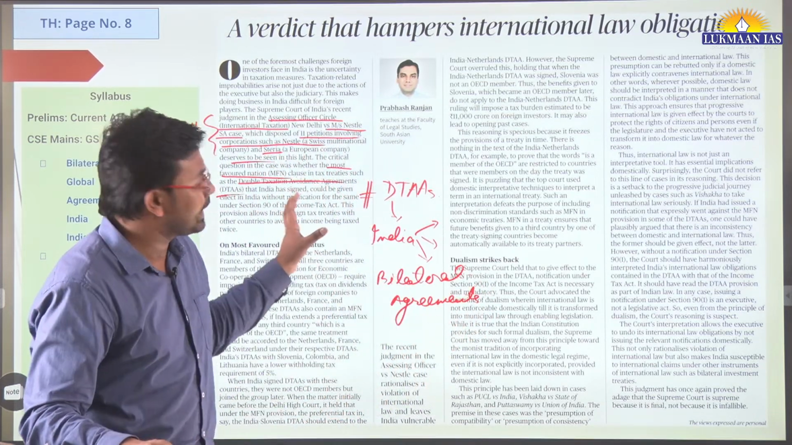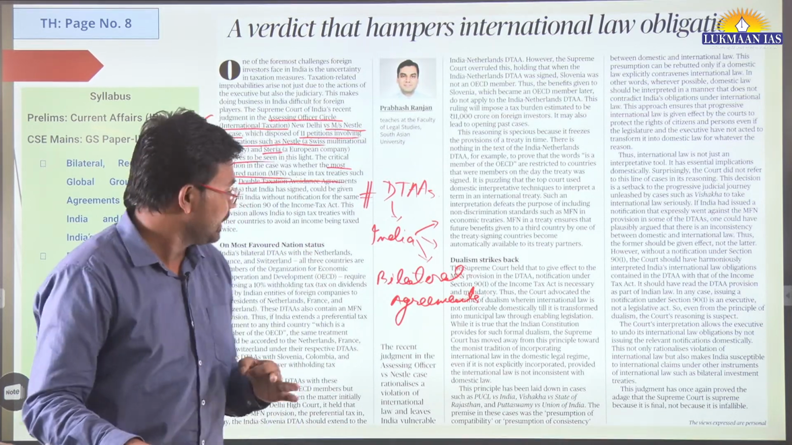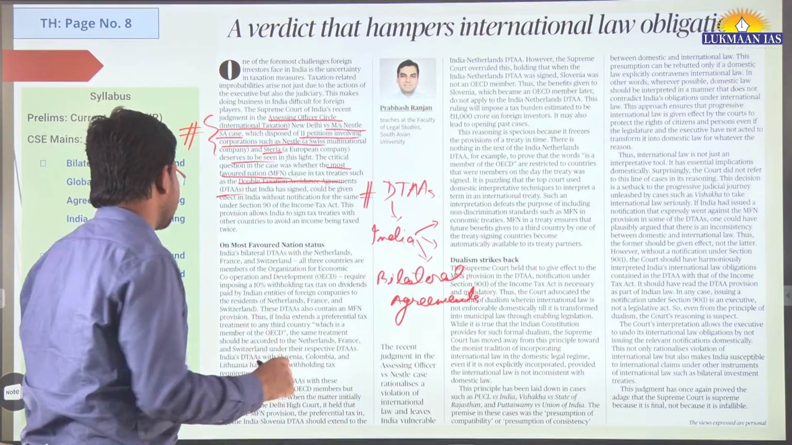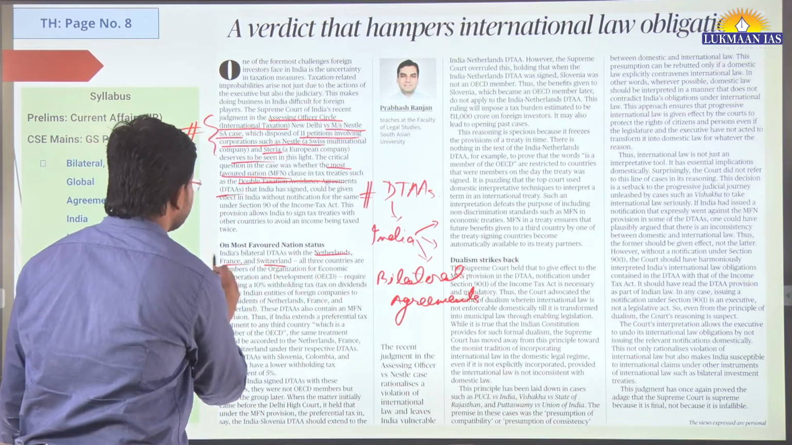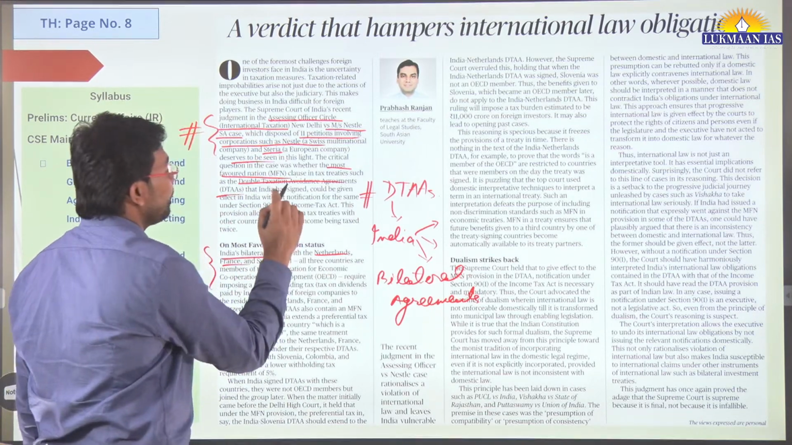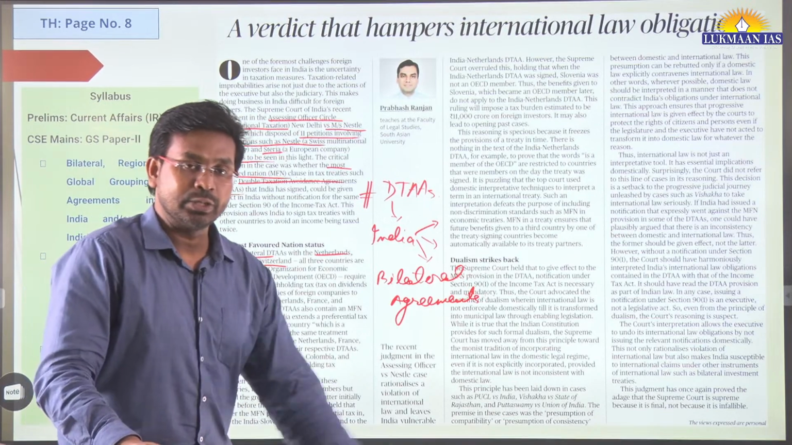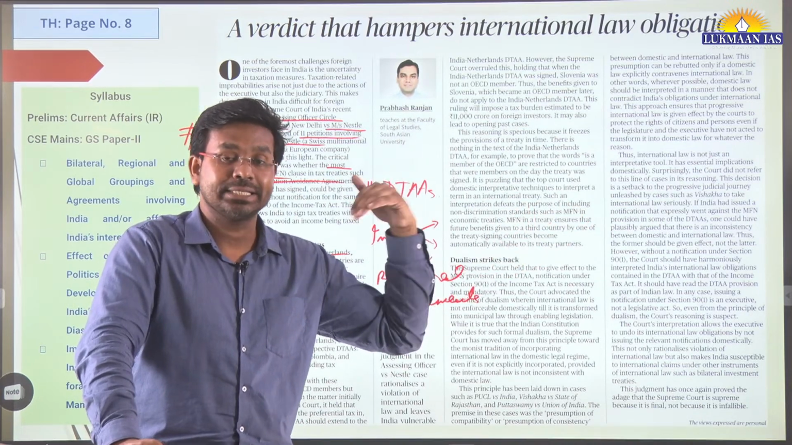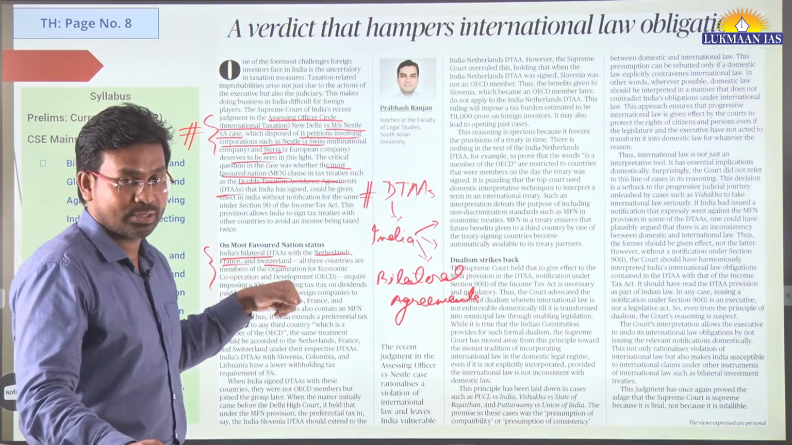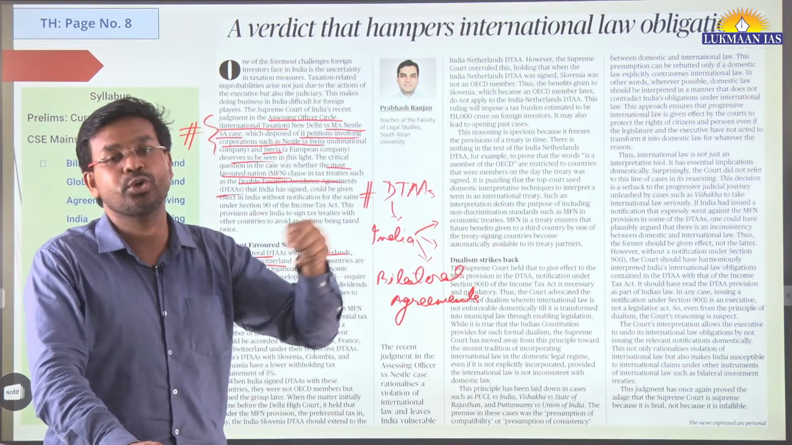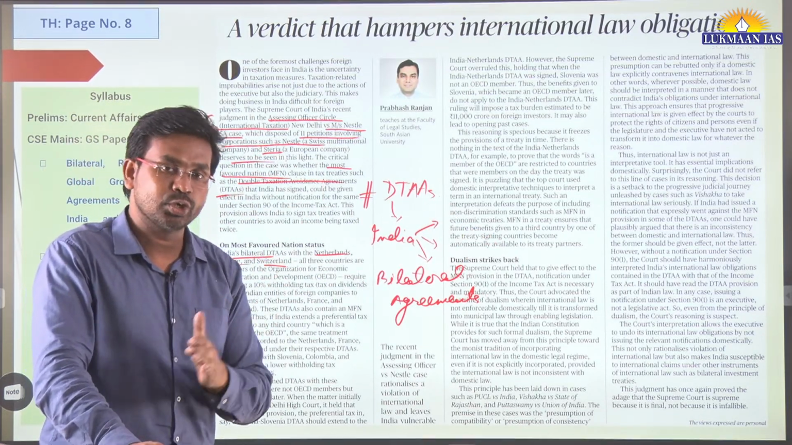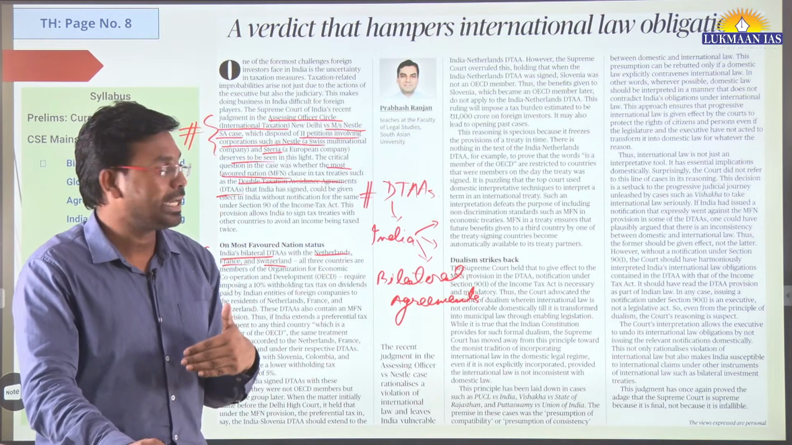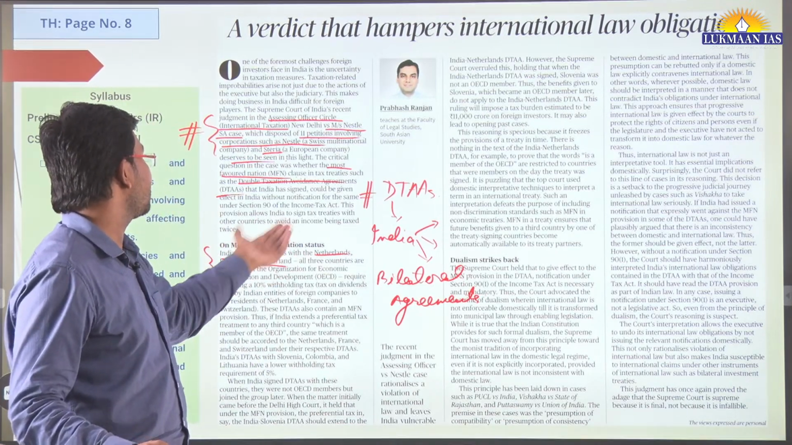So in this article, the author has talked about a specific case that involves some countries, for example Netherlands, France and Switzerland. India has signed bilateral double taxation avoidance agreements. Those people who are getting taxed in India should not be getting taxed in these countries. If they are getting taxed over there, they should not be getting taxed here. There should not be double taxation on the same person. For that, we have signed double taxation avoidance agreements with Netherlands, France and Switzerland.